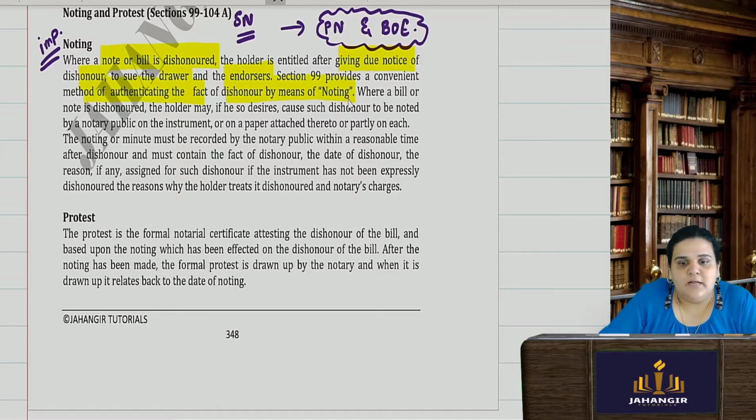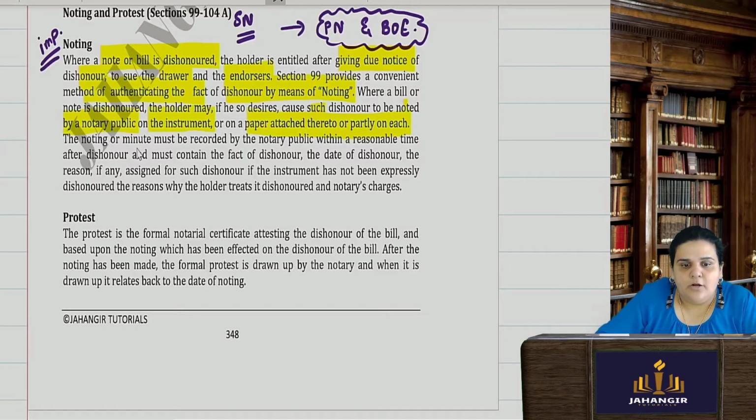So what happens here? I will go ahead and do a noting of this. Noting: where a bill or note is dishonored, the holder may, if he so desires, cause such dishonor to be noted by a notary public on the face of the instrument, or you can attach a paper, or partly on each.